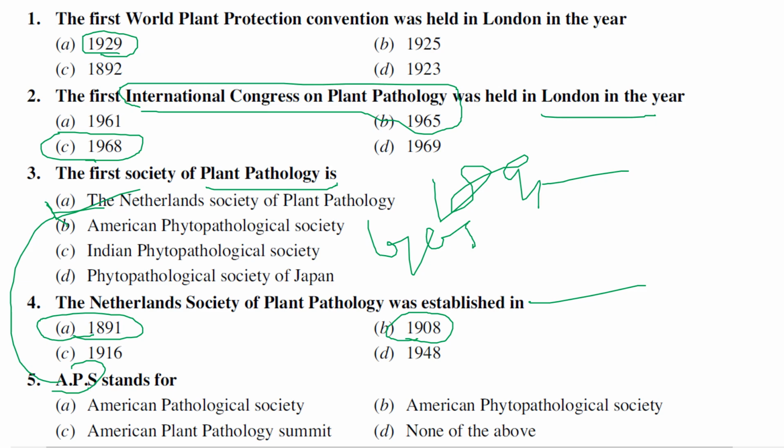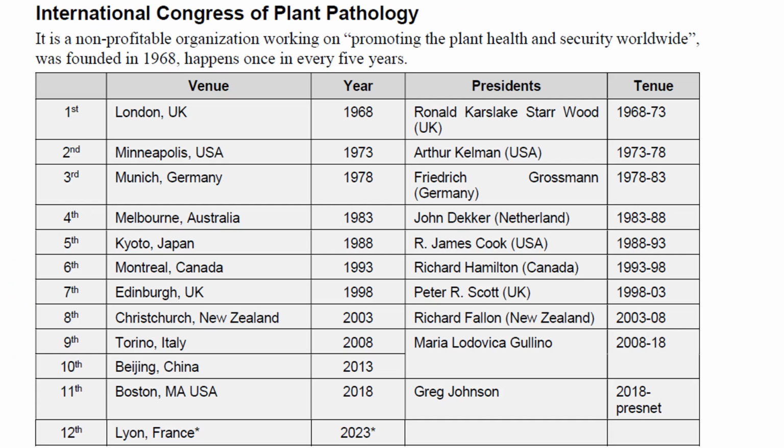This American Phytopathological Society publishes a couple of books. I think you plant pathologists might have seen the good quality books published by APS Publishers. So APS stands for American Phytopathological Society, which was started in 1908.